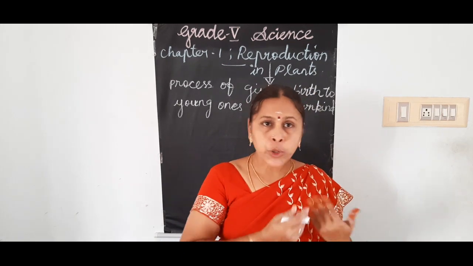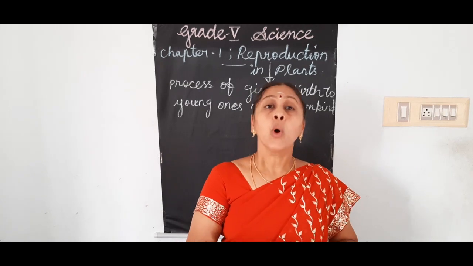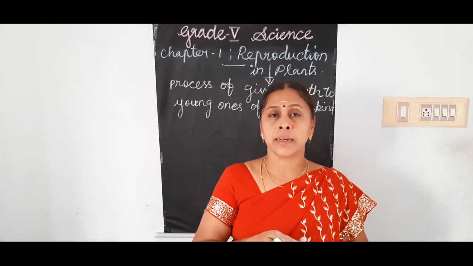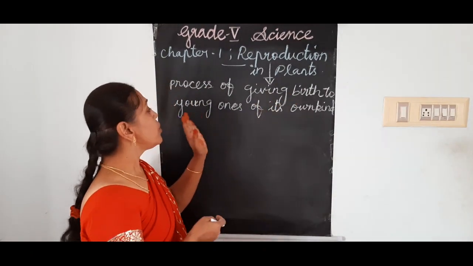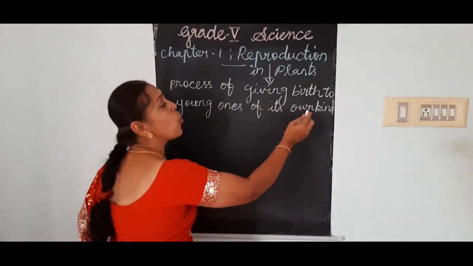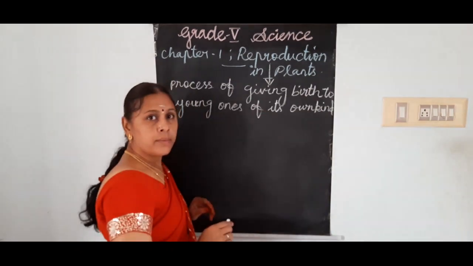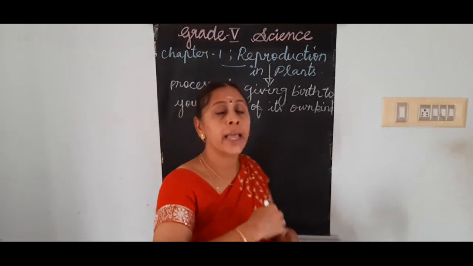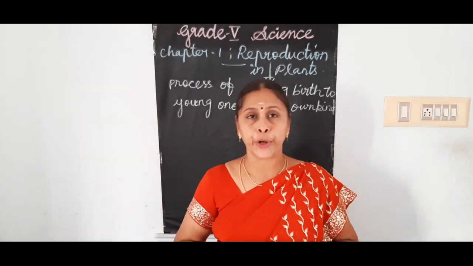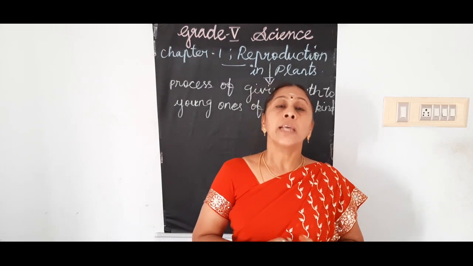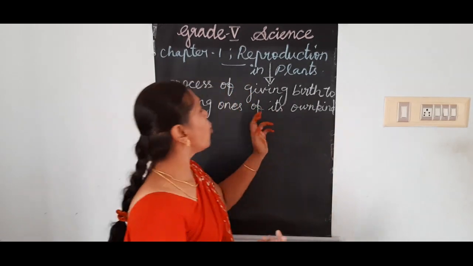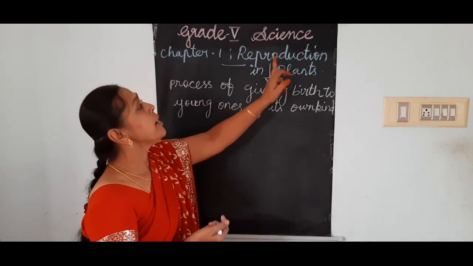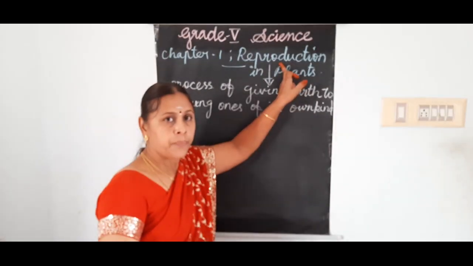We will not give birth to an animal. So, all the living beings, including plants, give birth to the young ones of its own kind. Their own species, their own kind only they will produce. So that process of giving birth to young ones of its own kind is called reproduction.